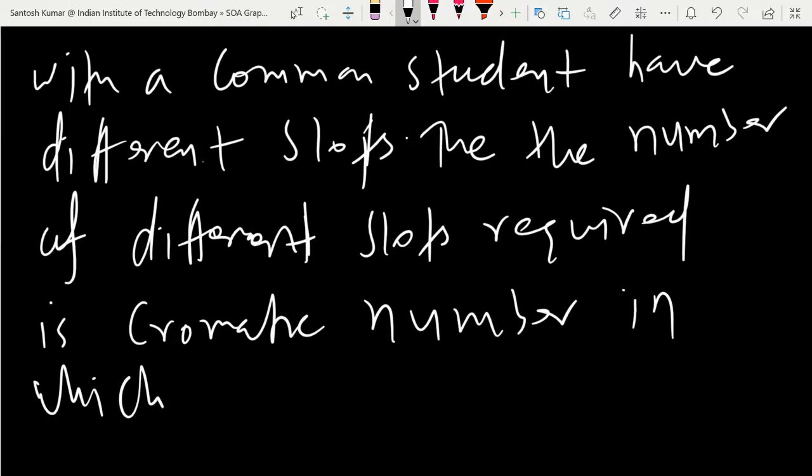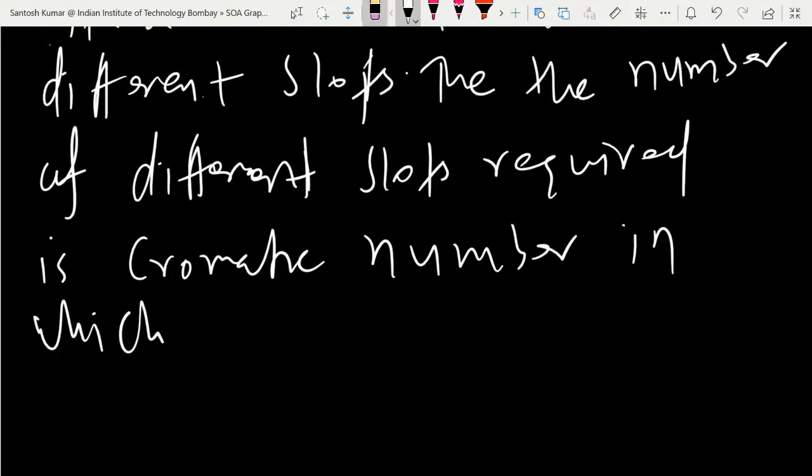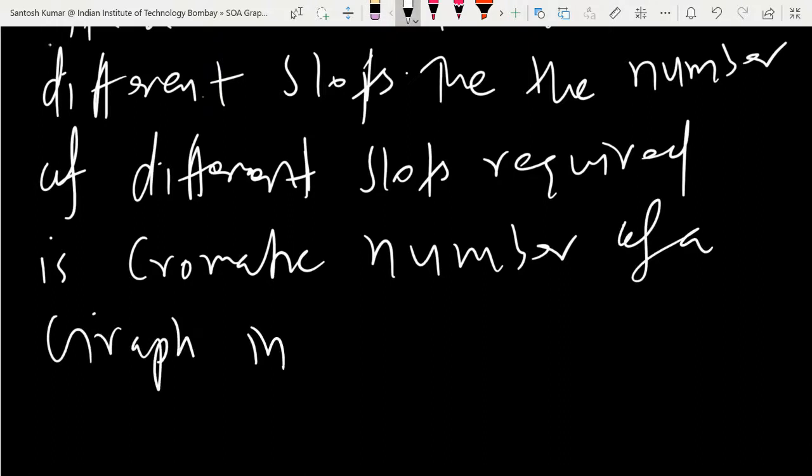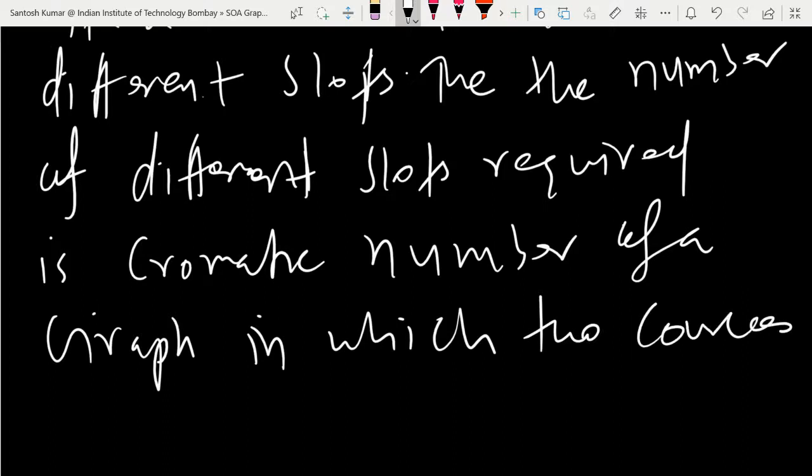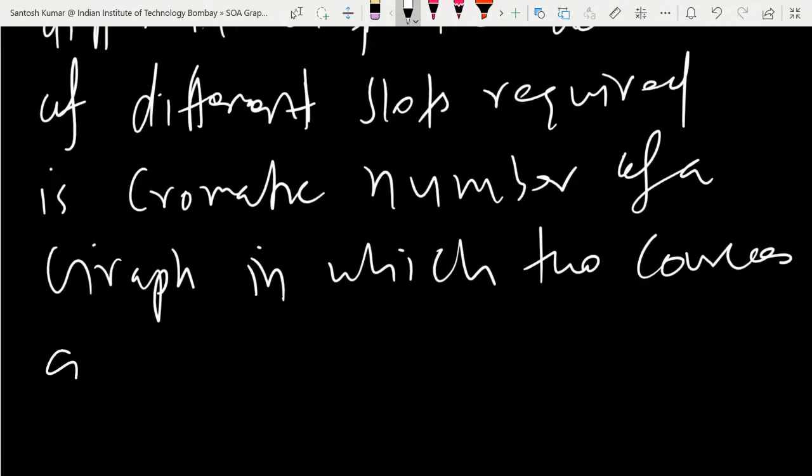Or you can say the chromatic number of a graph in which two courses are adjacent.